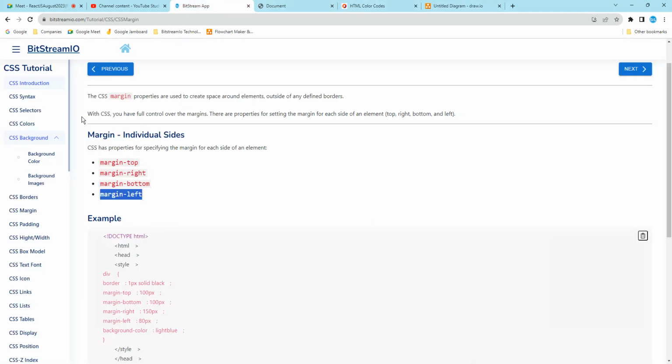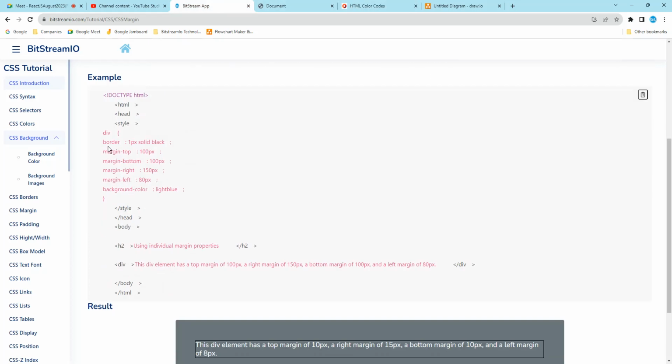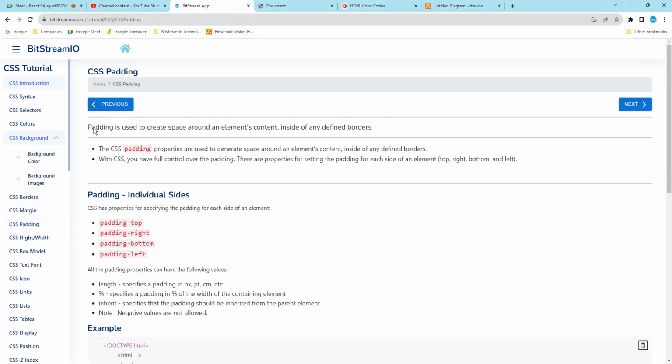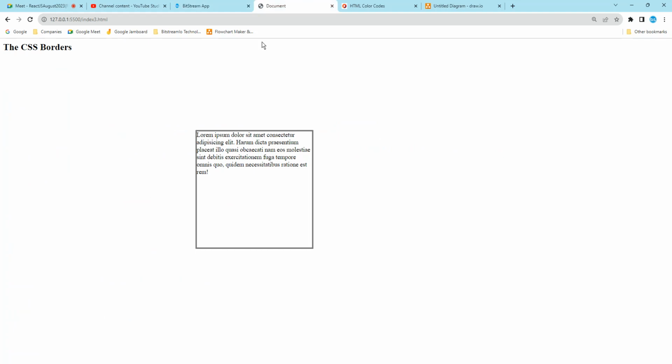The next is what? So we have been given an example here, you just go through it. The next is the padding. What is the padding? The padding is used to create a space around any element content inside of any defined border. So the CSS padding properties are used to generate the space around the element content. So earlier we created a space outside an element with a defined border. But for padding, we are going to create a space inside the element, between the content and the border. So I will just write a padding here.